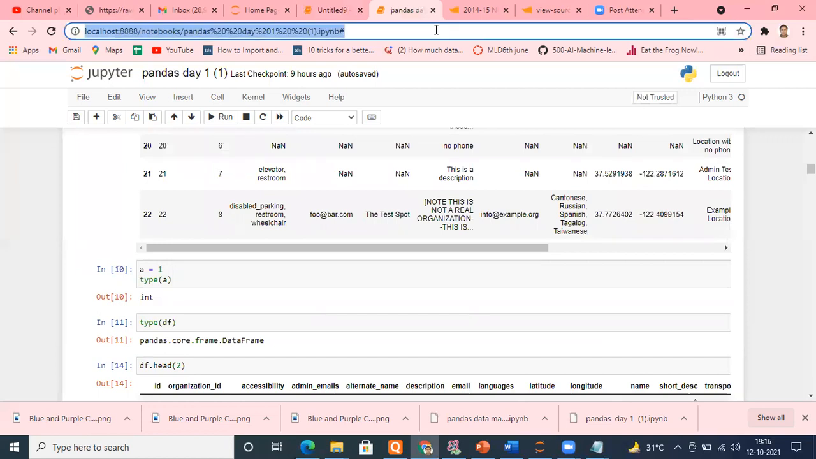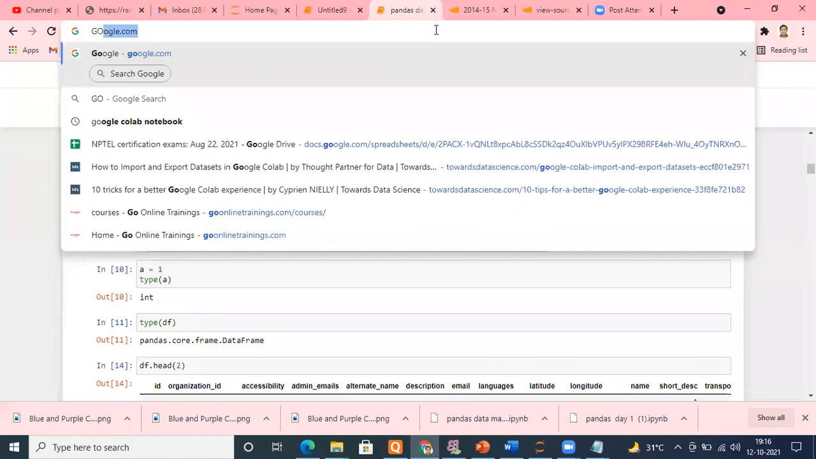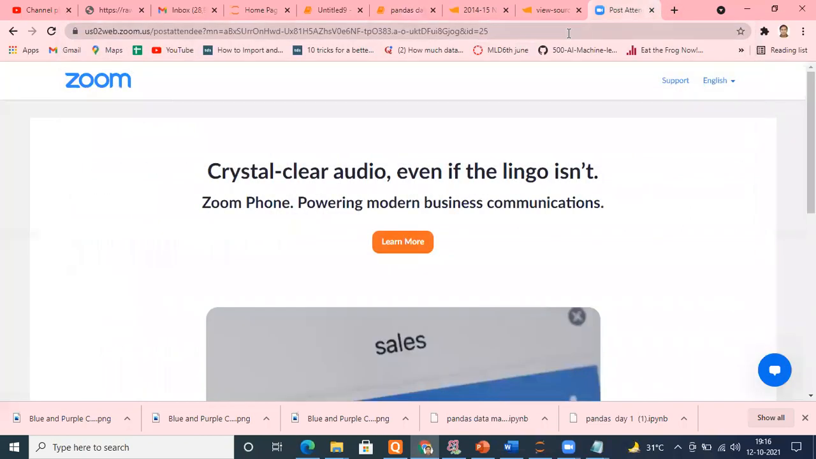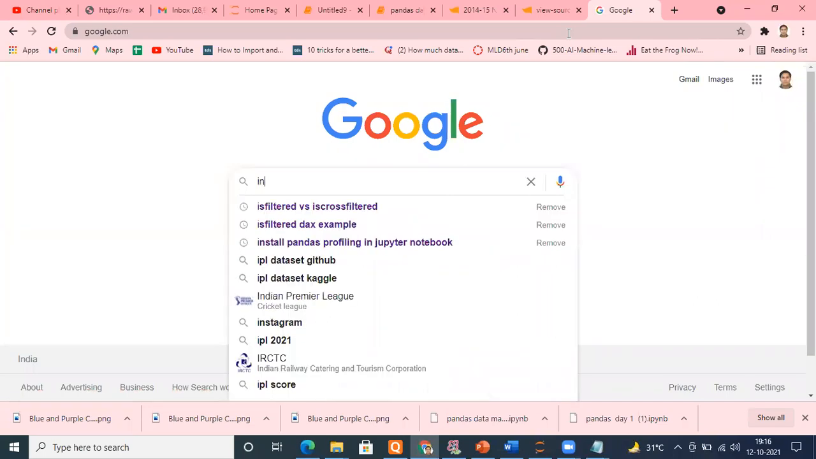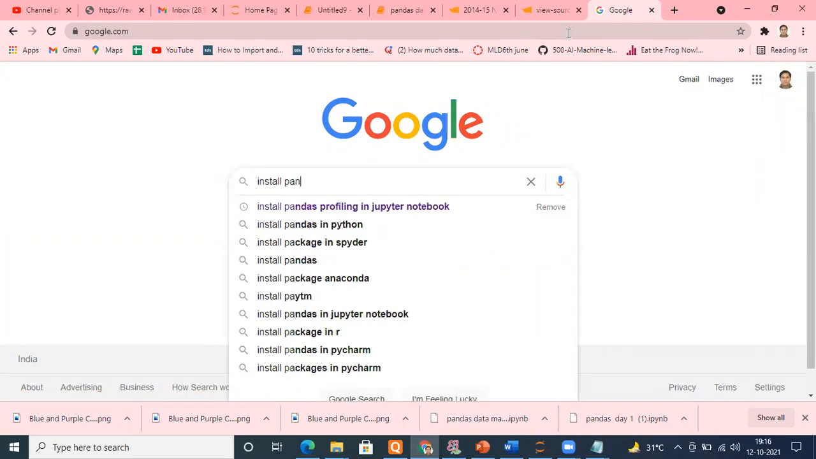Okay, sorry, where I've opened. Let me go here and type Google and type pandas, or you can type install pandas. By default, it is not installed in the Jupyter notebook. Understand that. It is not installed in your Jupyter notebook, so you have to install it. If you try to run it, it will not run.